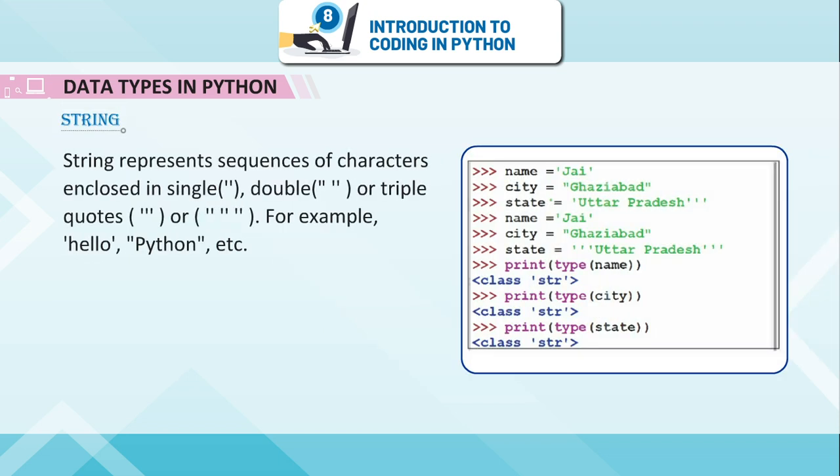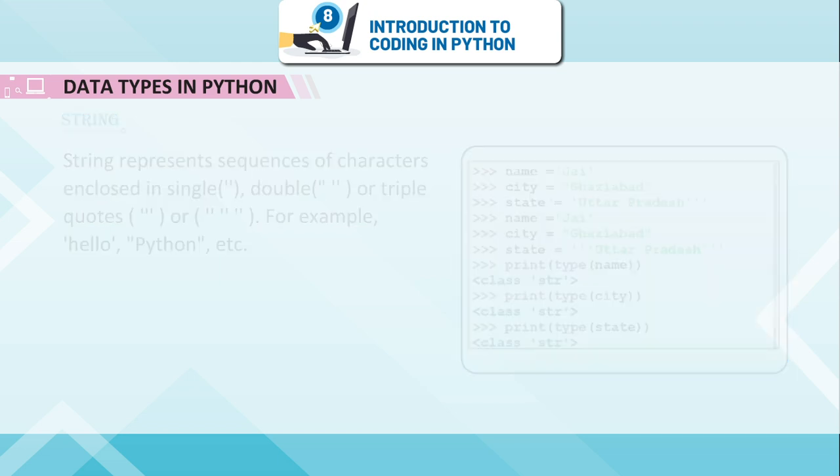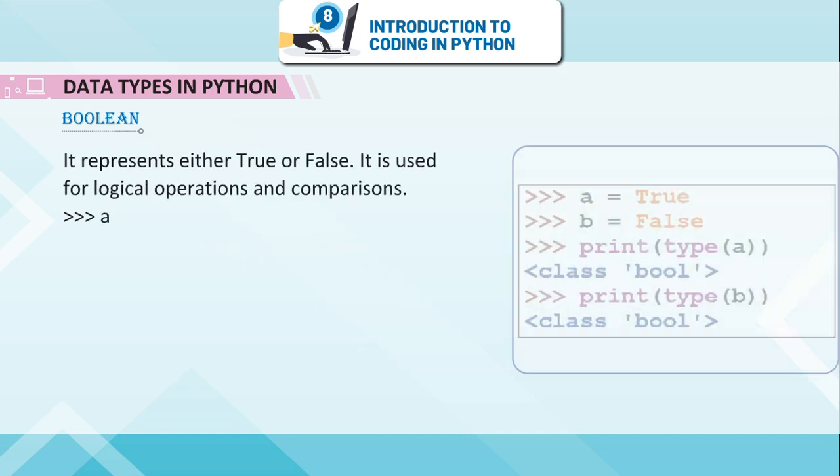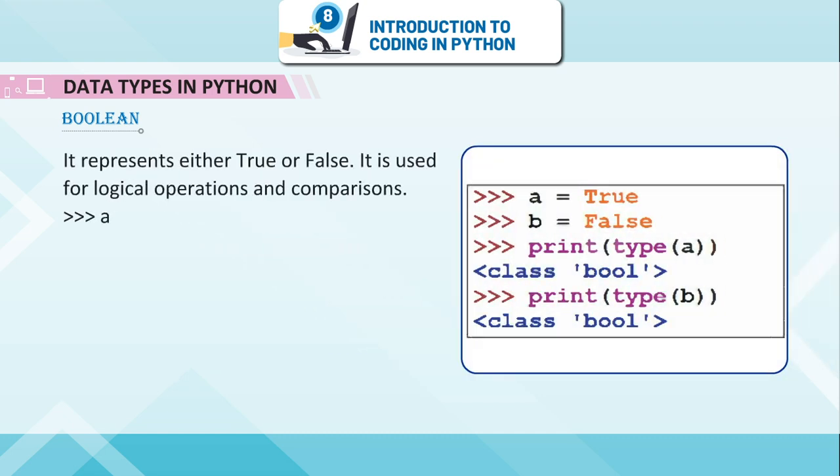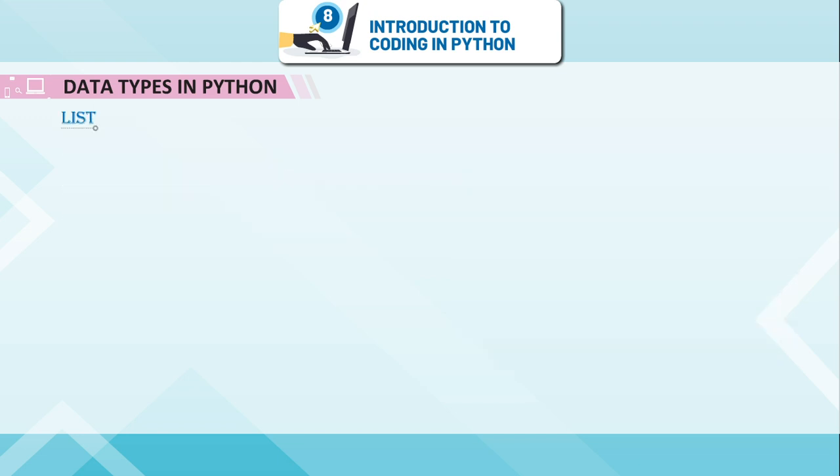String. String represents sequences of characters enclosed in single, double, or triple quotes, for example, hello, Python, etc. Boolean. It represents either true or false. It is used for logical operations and comparisons.